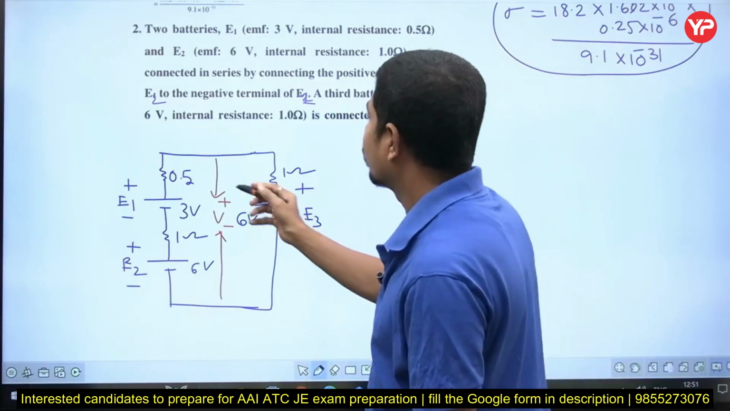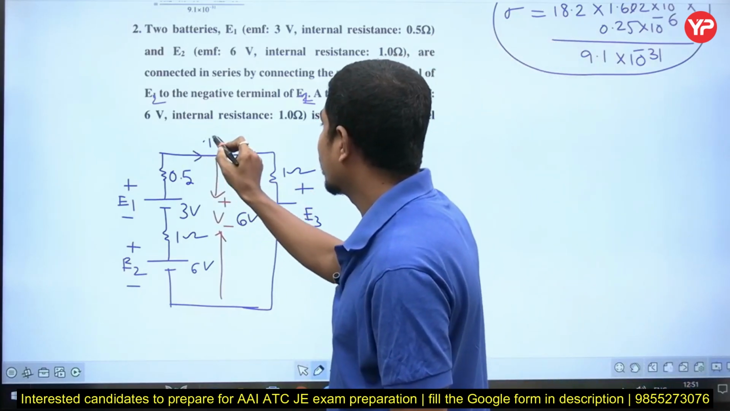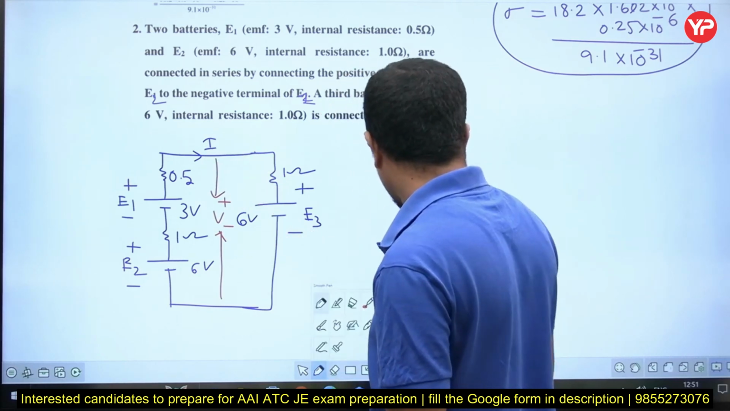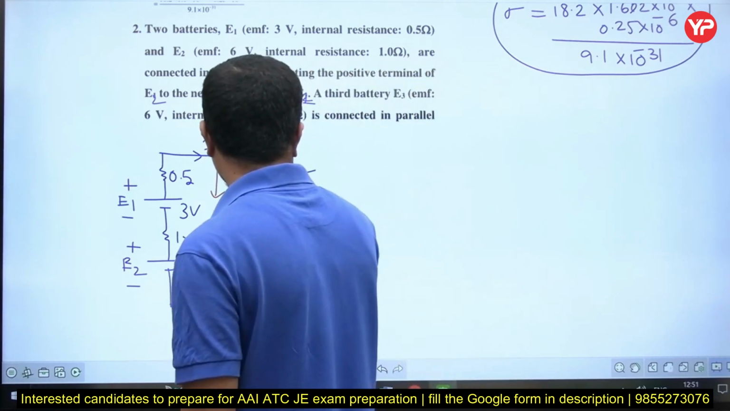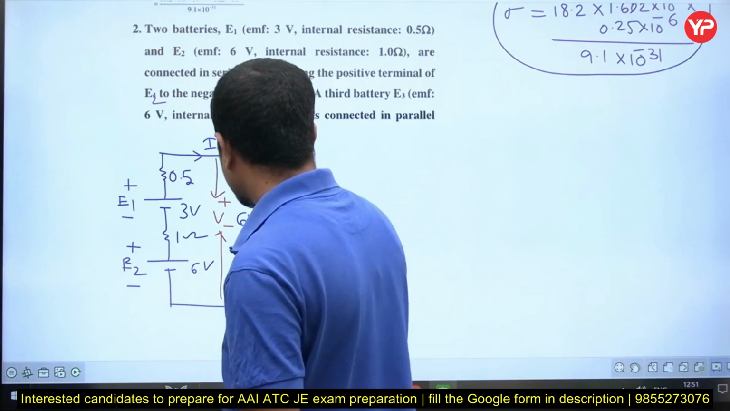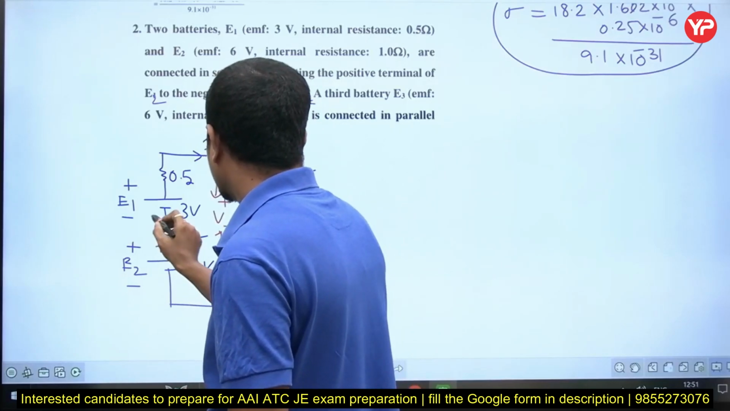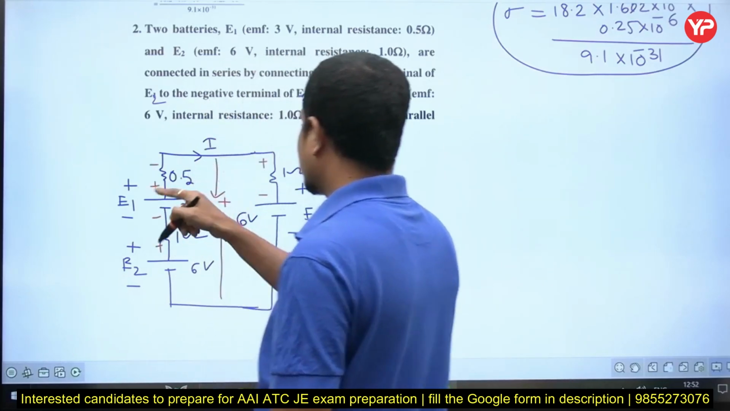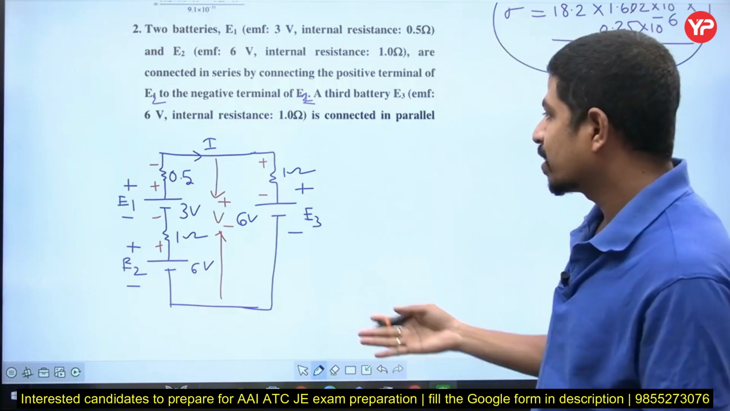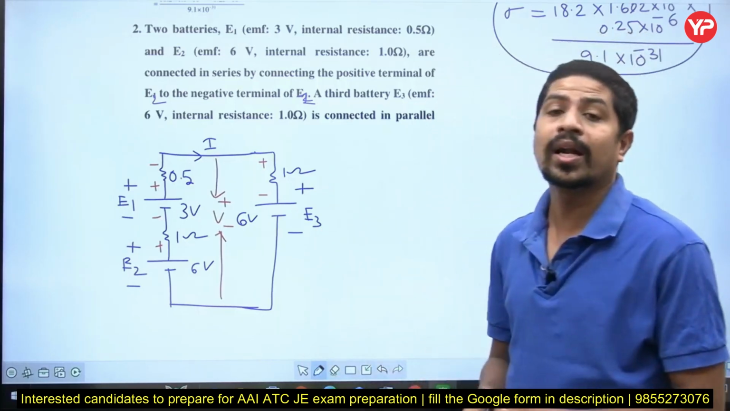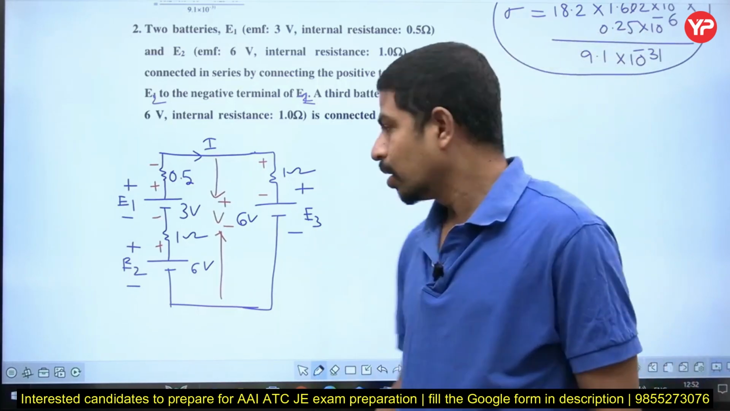Now I am writing KVL for this one. I write the current as I. You all know that current entering a terminal is taken as positive. Now the current is entering here. This is plus minus, and this is plus minus. That way current is flowing. That's why we are taking it as current entering terminal. Current entering terminal we take as positive. Right? Now write the KVL.